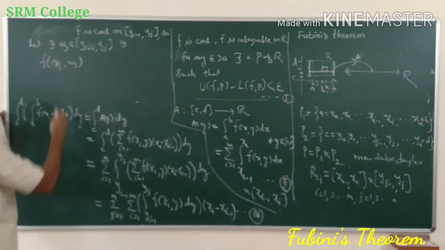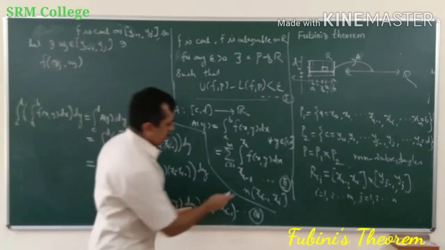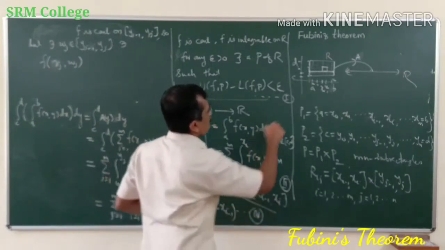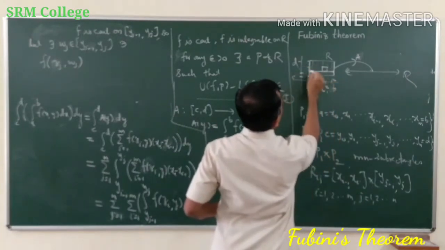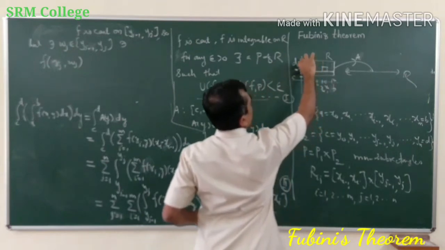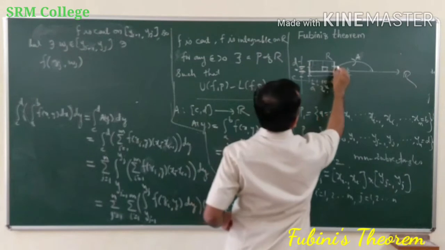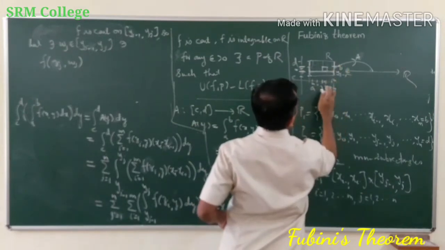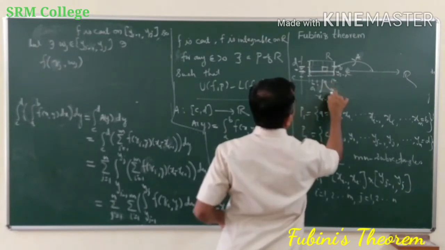comma wj. Now tell me, where is zj? Our zj was from xi minus 1 xi, and my wj is from yj minus 1 yj. This is the rectangle. Here is yj minus 1 and yj, and here is xi minus 1 and here is xi.